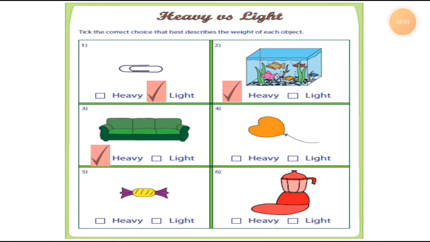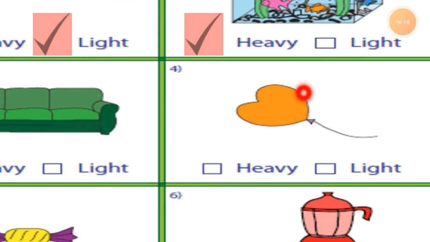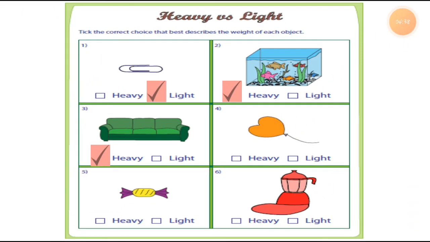Okay, now here is the balloon, a heart shaped balloon, you can see this here. The balloon is very light. If it is a gas balloon, it easily flies up in the sky if you unhold it. Now that the kite flying days are coming, right? Some children are flying not kites, they are flying these types of balloons in every shape available, these air balloons, which you can call gas balloons, right?